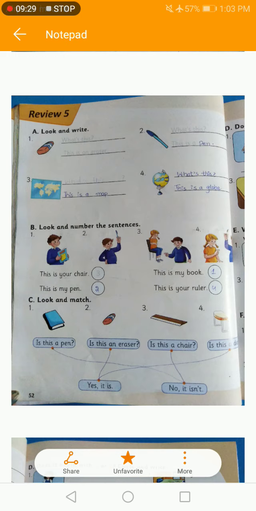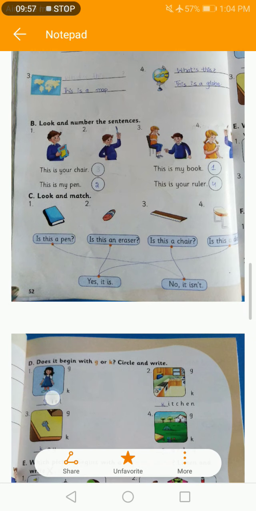Okay, then we have the third picture. Is this a chair? Oh, no. No, it isn't. So you have to match the third with the second sentence, no, it isn't. Then we have the fourth picture. Is this a desk? Yes, it is. So you have to match this with yes, it is. So this is all in page number 52. Now come to page number 53.